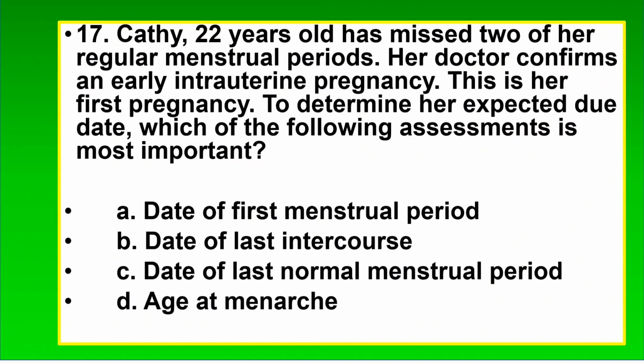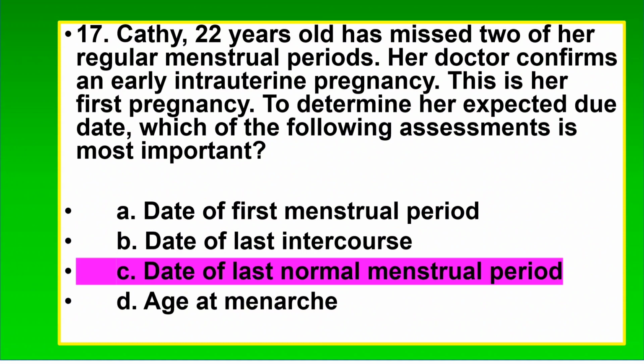17. Kathy, 22 years old, has missed 2 of her regular menstrual periods. Her doctor confirms an early intrauterine pregnancy. This is her first pregnancy. To determine her expected due date, which of the following assessments is most important? A. Date of first menstrual period. B. Date of last intercourse. C. Date of last normal menstrual period. D. Age at menarche. The correct answer is C. Date of last normal menstrual period or the LMP.